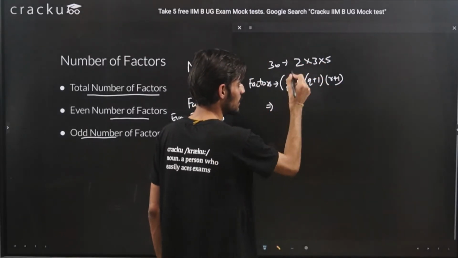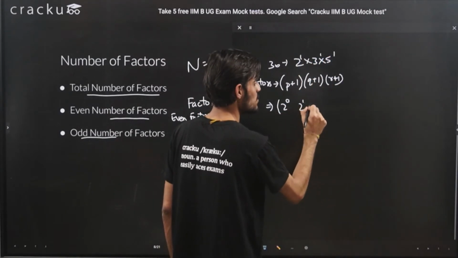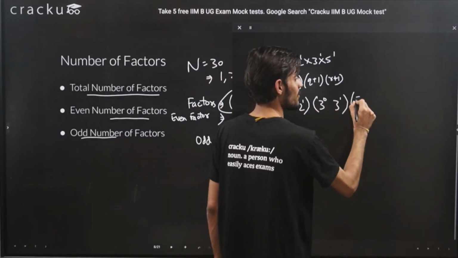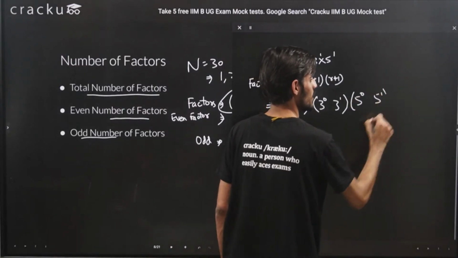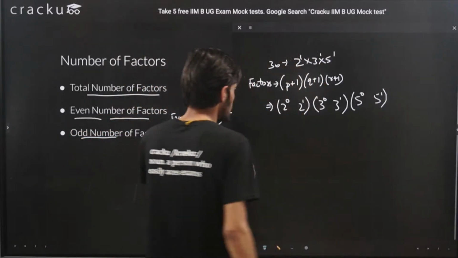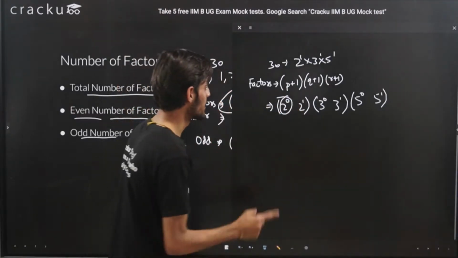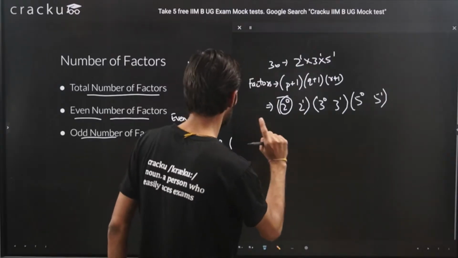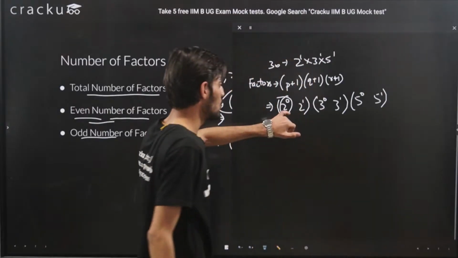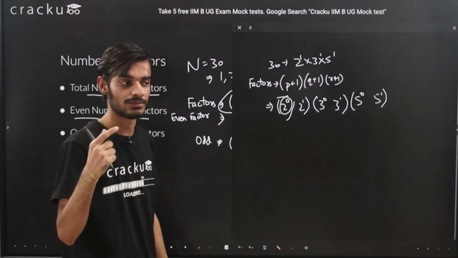So what we did was, in the power of 1 we have 2 raised to the power 0 also, 2 raised to the power 1 also, we have 3 raised to the power 0 also, 3 raised to the power 1 also, we have 5 raised to the power 0 as well as 5 raised to the power 1. So if we want to find the even number of factors, and let's say we include 2 raised to the power 0 here, we can't include it, because we need at least one term that is a multiple of 2.